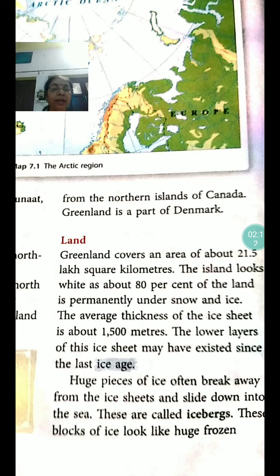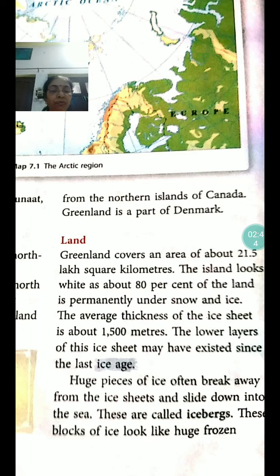Land. Greenland covers an area of about 21.5 lakh square kilometers. The island looks white as about 80% of the land is permanently under snow and ice. The average thickness of the ice sheet is about 1,500 meters. The lower layers of this ice sheet may have existed since the last ice age.